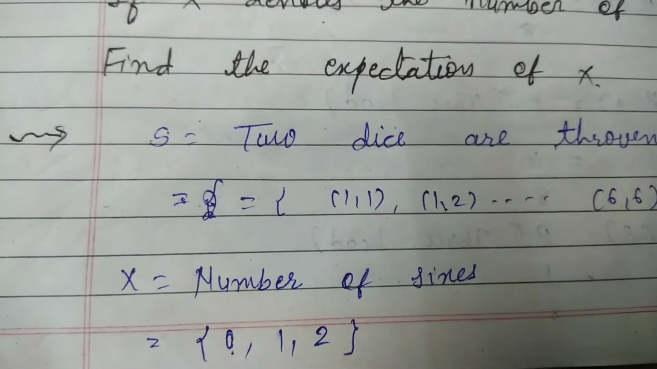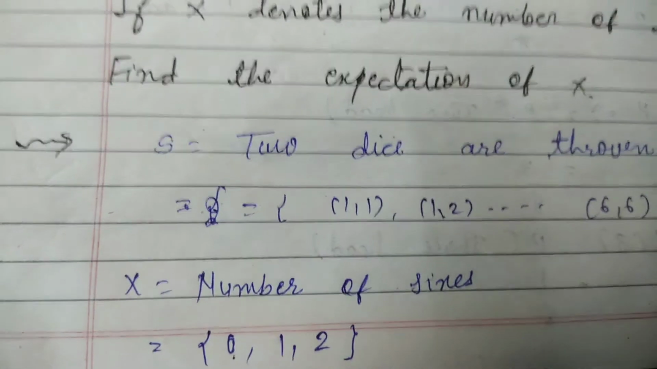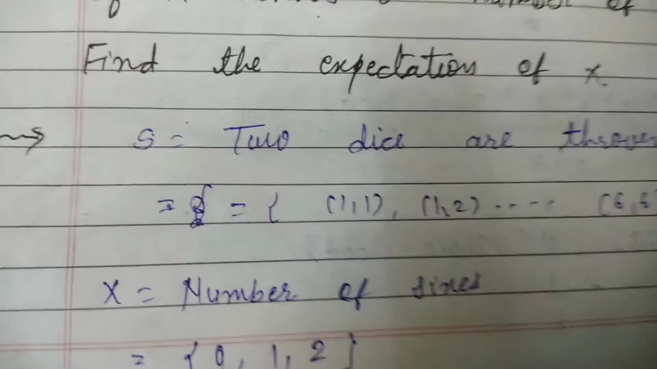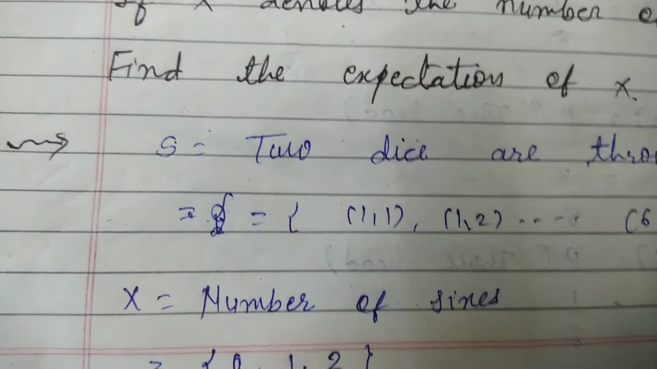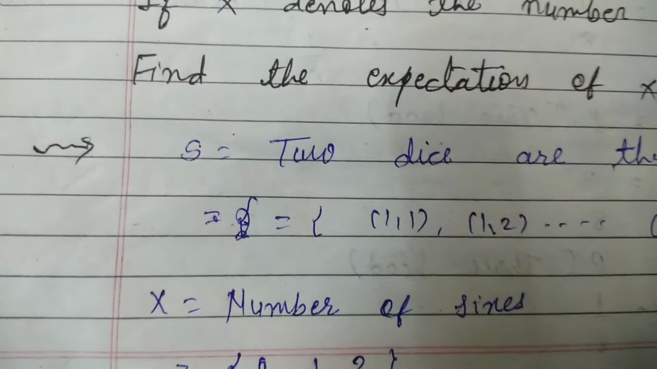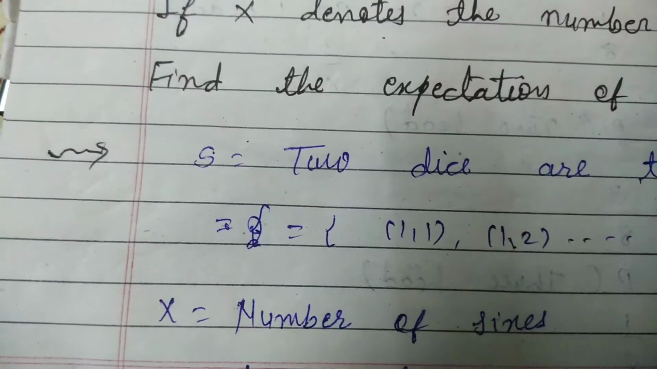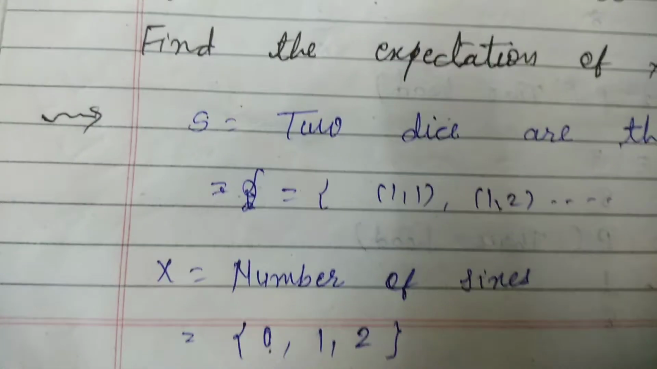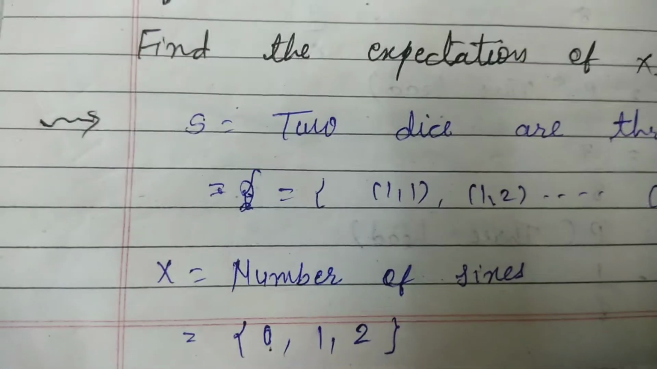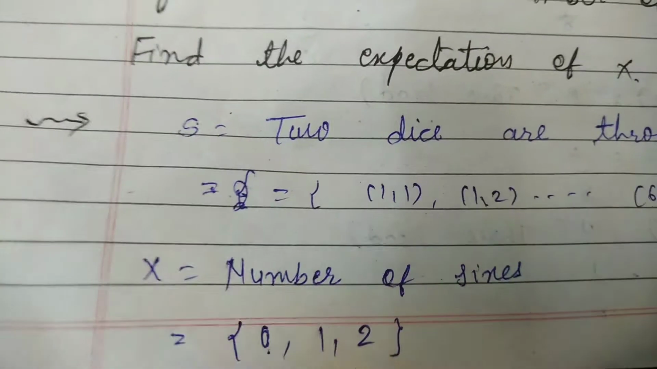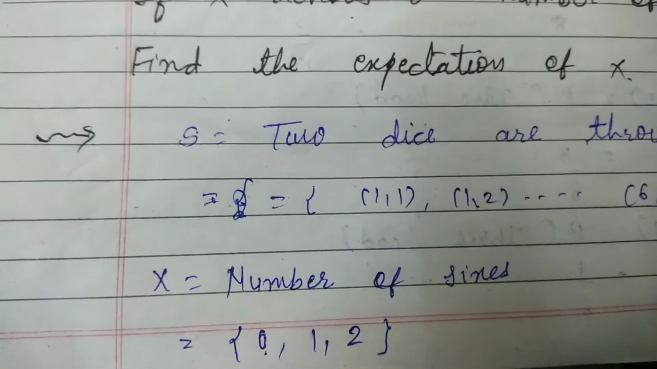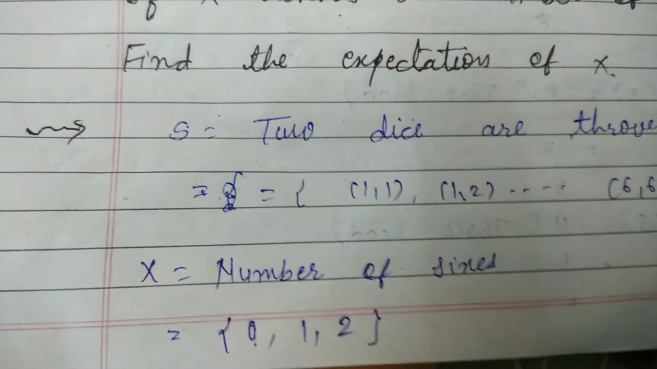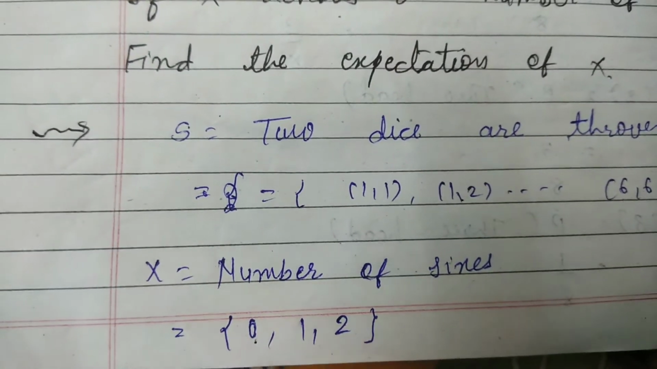If I consider 1, that means a 6 appears on any one of the dice. That means outcomes of the type 1 6 or 6 1, where any one die will give you the 6. Okay, any one, not both. And when we consider 2, that means on both of the dice a 6 appears. Now you clearly understood how to find the probability of 0, 1 and 2.